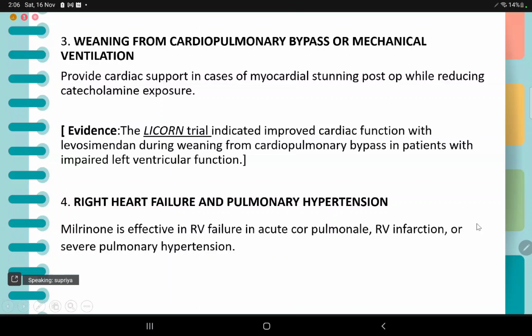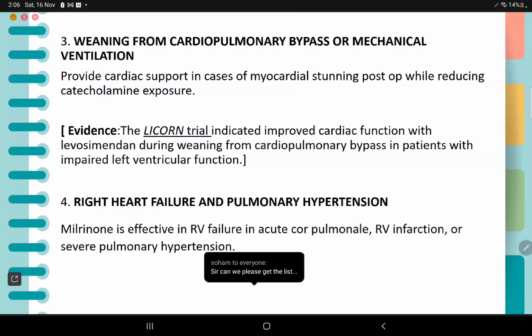Third is weaning from cardiopulmonary bypass or mechanical ventilation. Provide cardiac support in cases of myocardial stunning post-op while reducing the catecholamine exposure. Here, evidence is the LICORN trial, which indicated improved cardiac function with levosimendan during weaning from cardiopulmonary bypass in patients with impaired ventricular function. Fourth is right heart failure and pulmonary hypertension, where milrinone is effective in RV failure in acute cor pulmonale, RV infarction, or severe pulmonary hypertension.